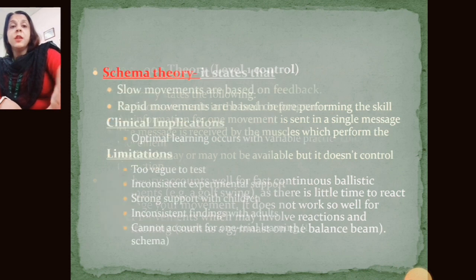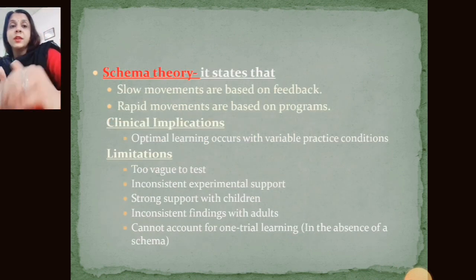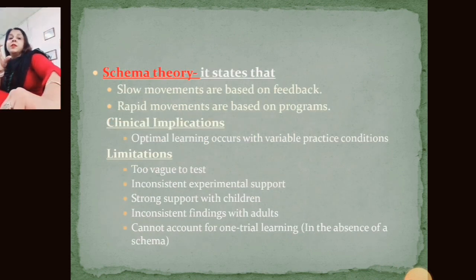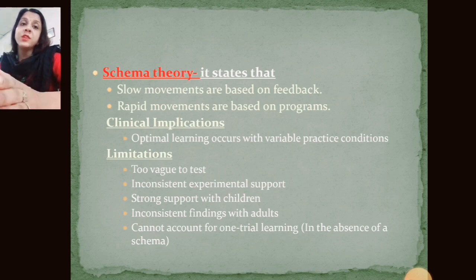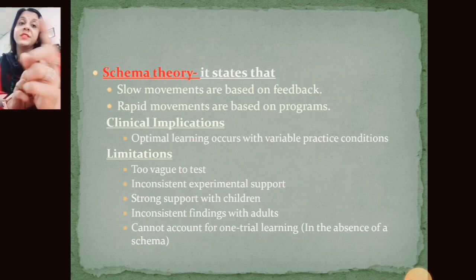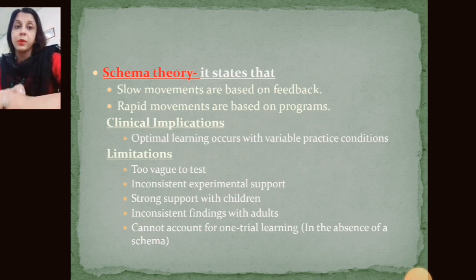So that is all about the closed and the open loop theory. And the schema theory is based upon that, which states that slow movements are based on feedback, as the closed loop theory works on slow movement and is based upon feedback, but feedback is not necessary for the open loop theory. Open loop theory works for fast movement. That's why rapid movements are based on the program.